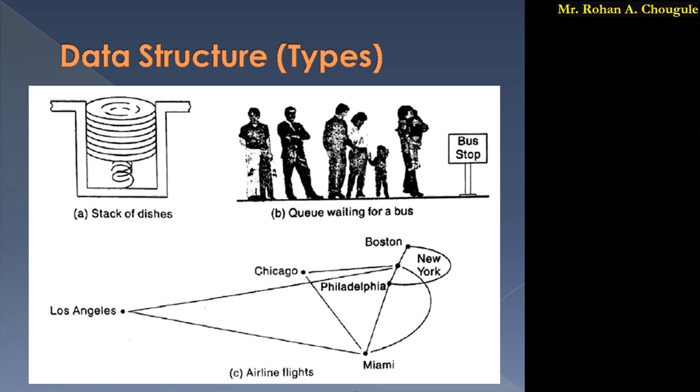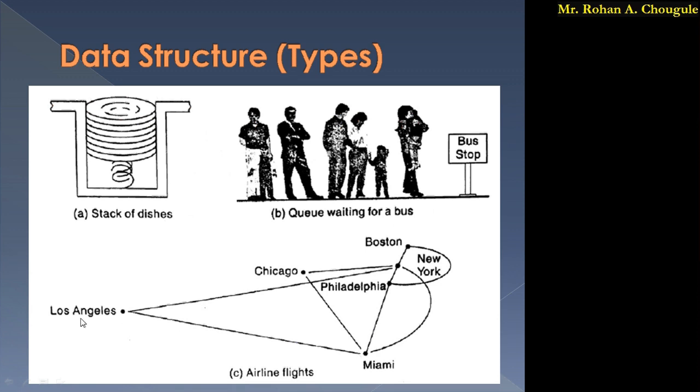It is not possible to show this airline with the help of a hierarchical manner. So to show this, we use the graph structure. So this is a graph structure. From this graph structure, we get a clear idea that the flight flies from Los Angeles to Miami.